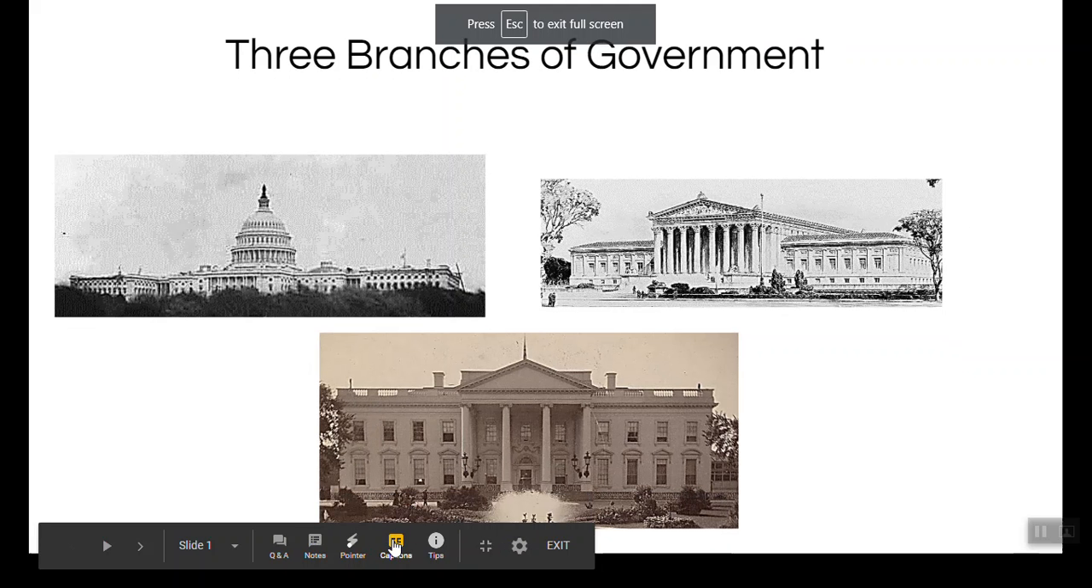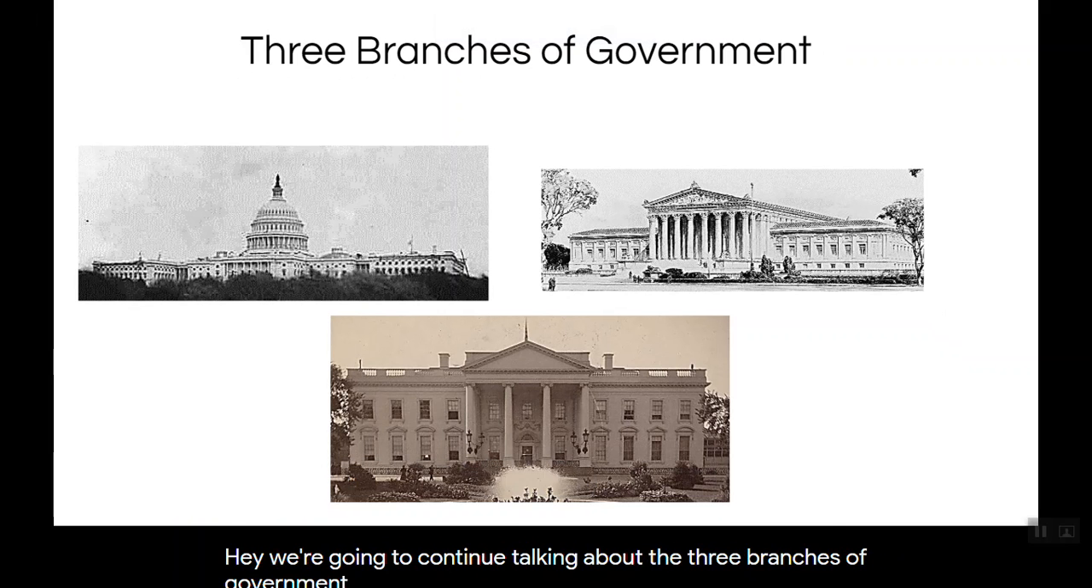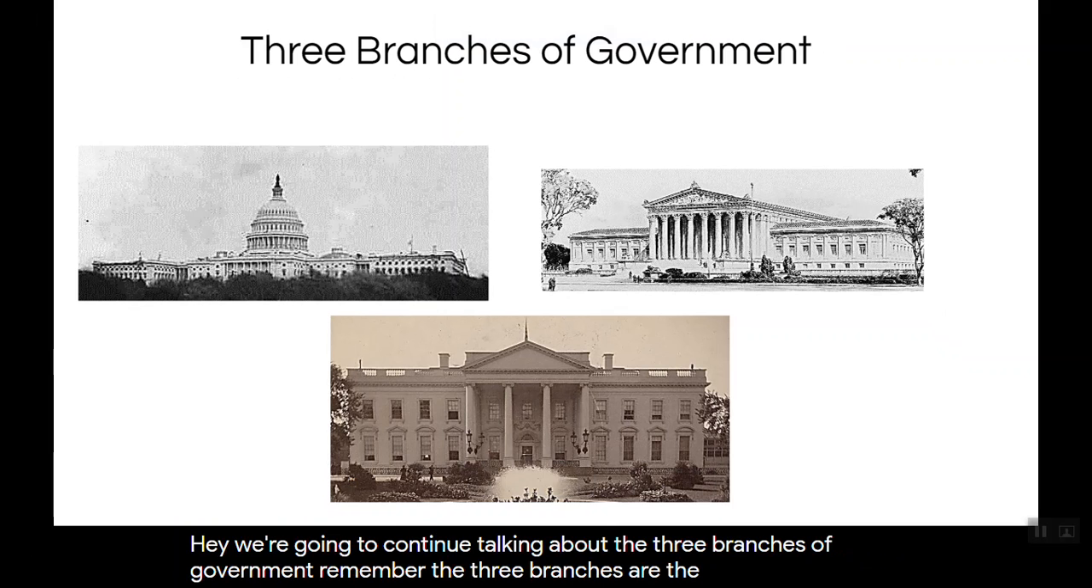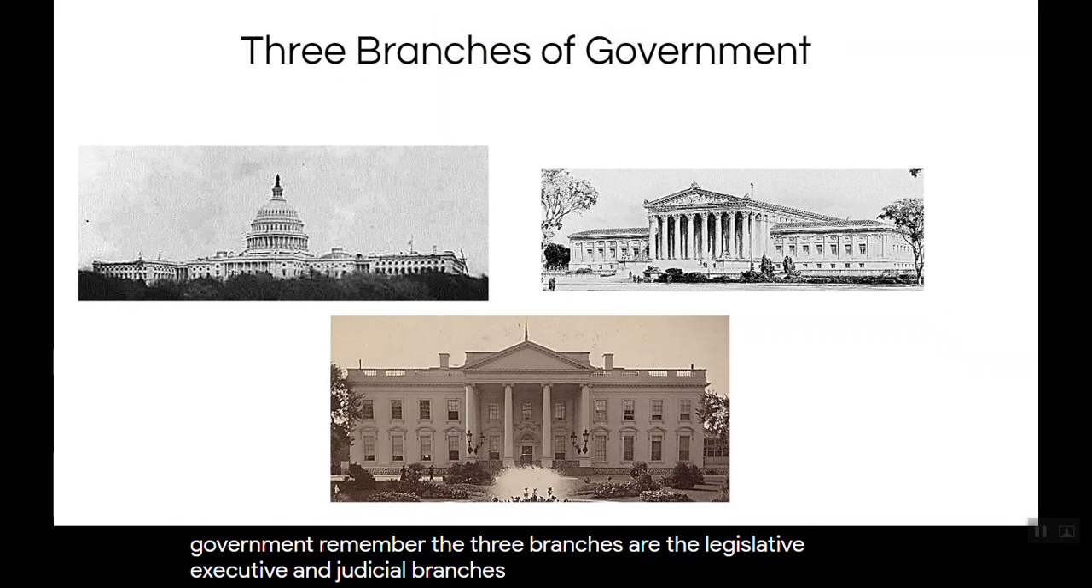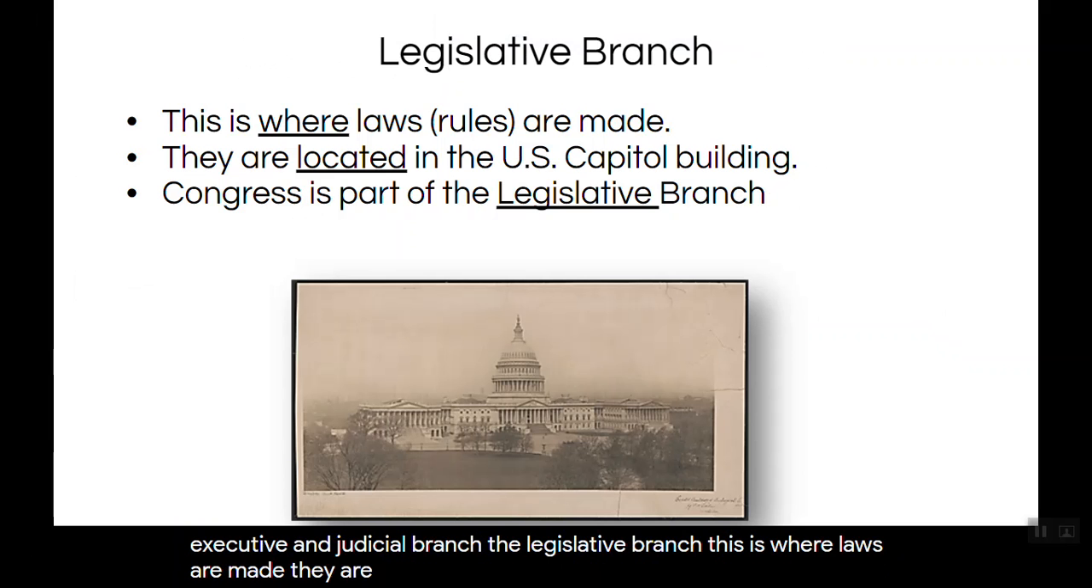Hello everyone. Today we're going to continue talking about the three branches of government. Remember, the three branches are the legislative, executive, and judicial branch. The legislative branch, this is where laws are made. They are located in the U.S. Capitol building, and Congress is part of the legislative branch.